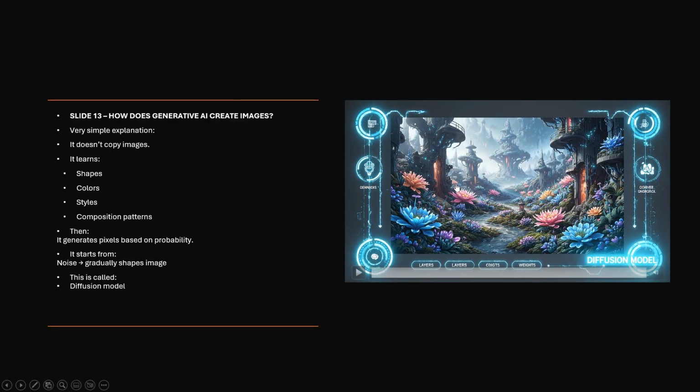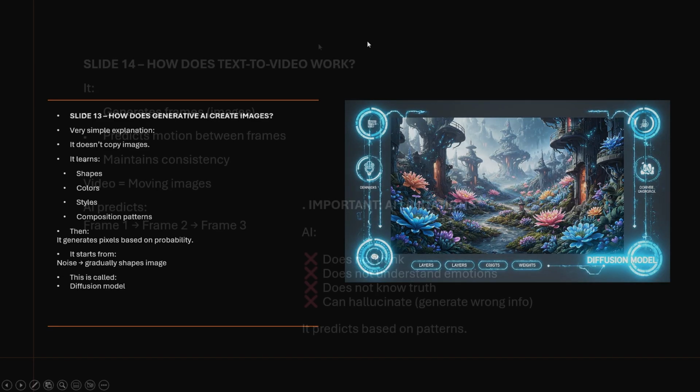Yes, the same colors, the same styles and shapes based on your prompt will combine as a small noise, and gradually that will become a shape. That is called what? Diffusion model.